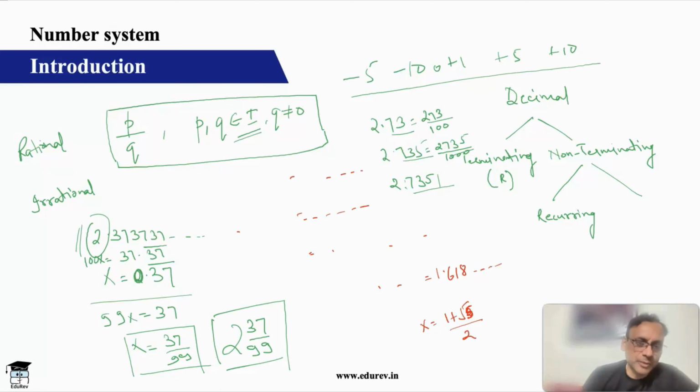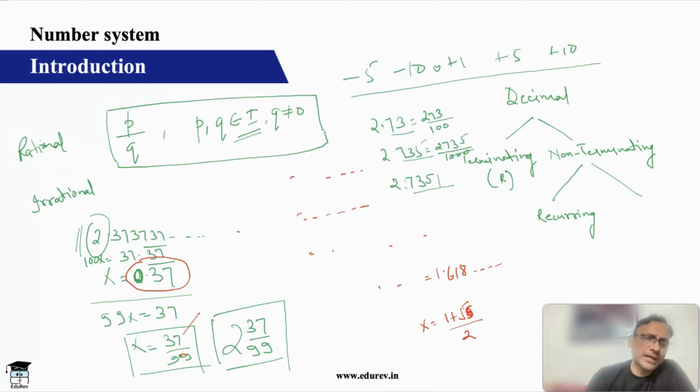I want you to understand the formula. The formula is nothing but whatever is your recurring decimal, keep that in the numerator. So 37, keep 37 in the numerator, and the period is 2. Period means the number of recurring digits. So there are 2 recurring digits. Put 2 9s in the denominator. That's all. So you put 9s equal to the number of recurring digits. And you can easily convert this into a fraction. So recurring decimals are rational numbers.